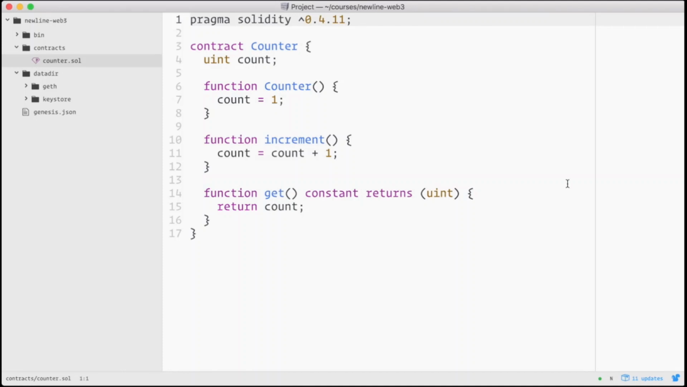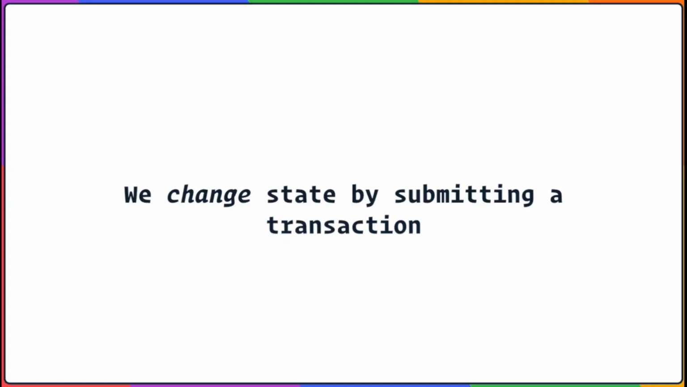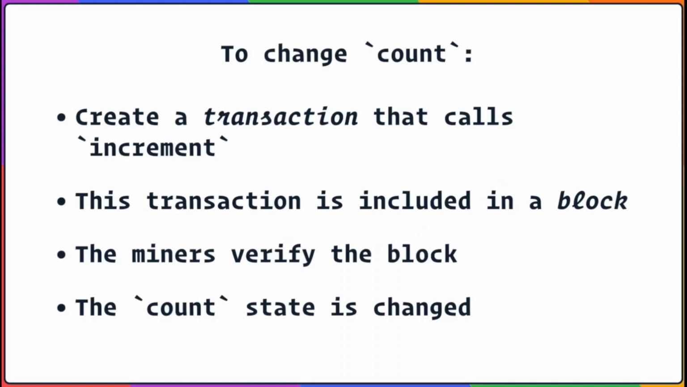The increment function, however, is different. Because it changes state, the validity of that change must be confirmed by the whole network. So to make a call to increment, we must submit a transaction that calls increment. That transaction will hopefully be picked up by a miner to be included in a block. When that happens, the transaction will be run, which will increment the count value.